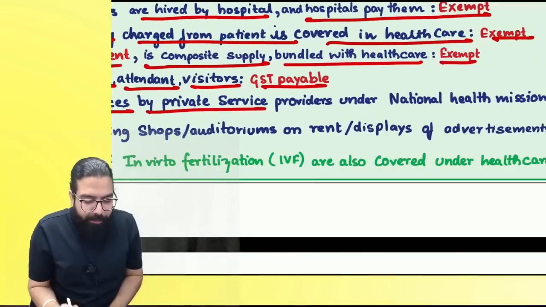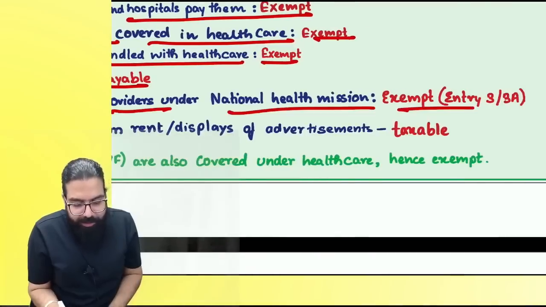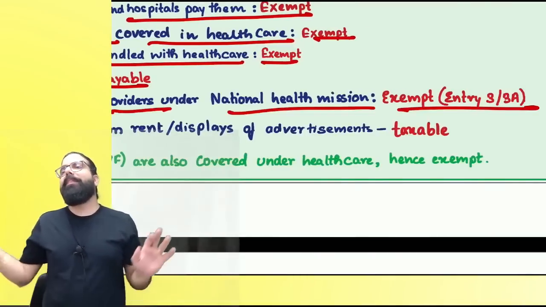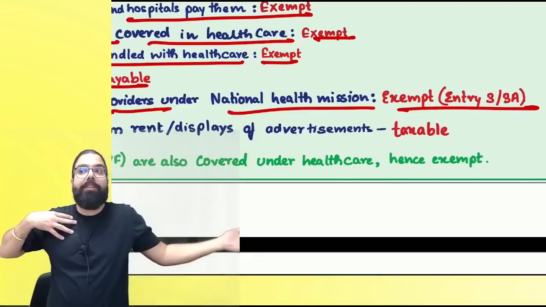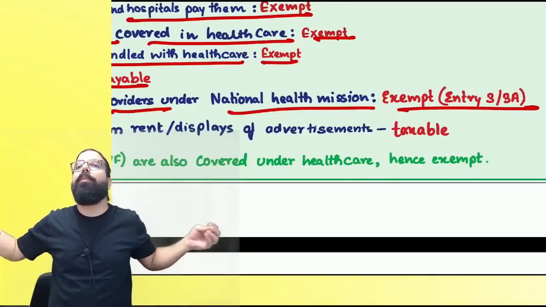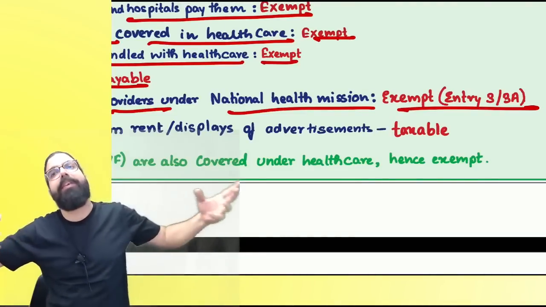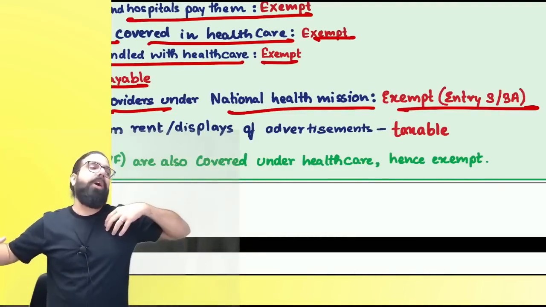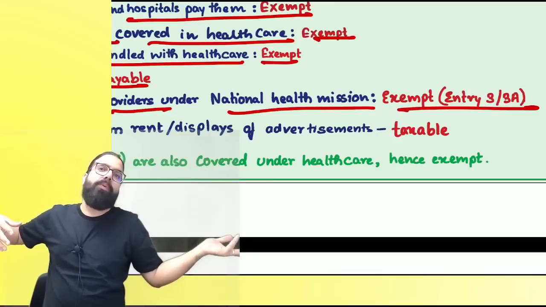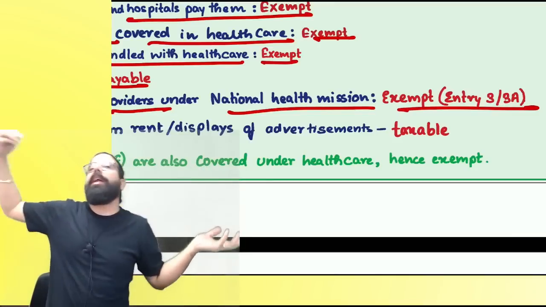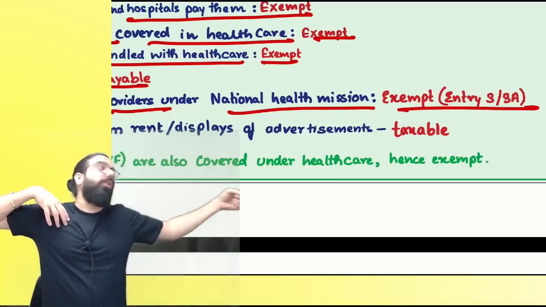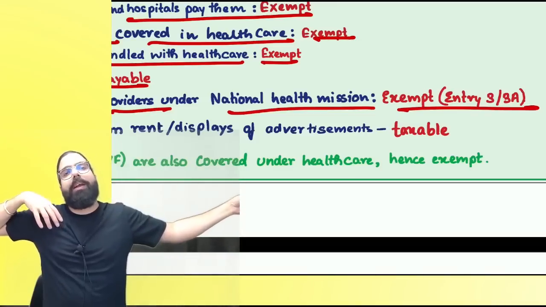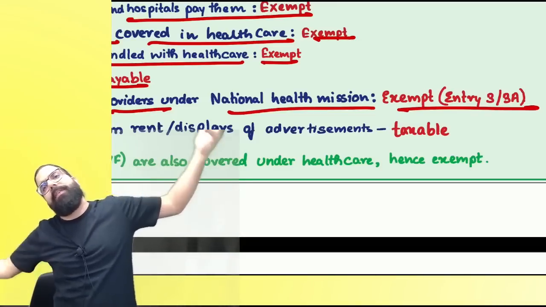Ambulance service by private service provider under National Health Mission is also exempt. Baba, under National Health Mission you are helping the government in providing 243G and W services. So if you are providing ambulance, it is a 243G and W service. Now government wanted to provide 243G service. If you are helping government by giving ambulance services to accomplish that 243GW activity, then Baba, it shall always be exempt.